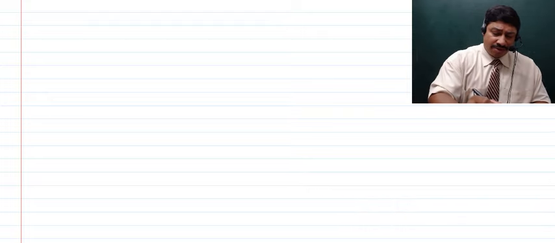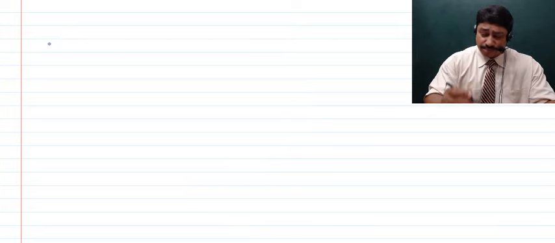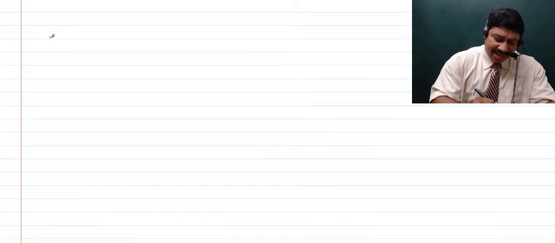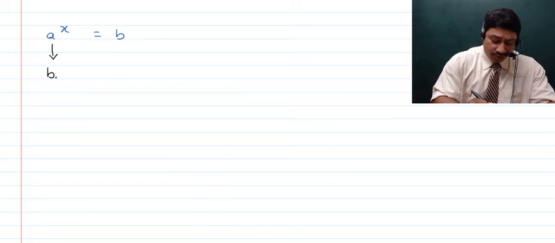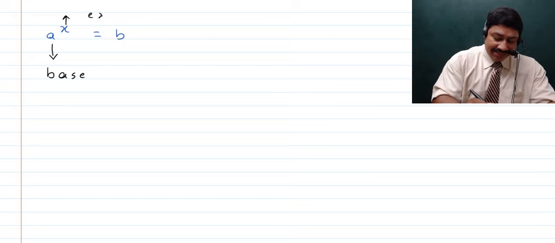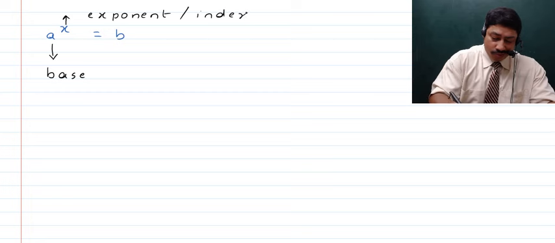Now, children, to remind you a little, if we talk about a number which is in exponential form, it is something like a raised to the power x, which is equal to b. Now here remember that a is actually the base, x is the exponent, which is also known as the index, or also known as the power.